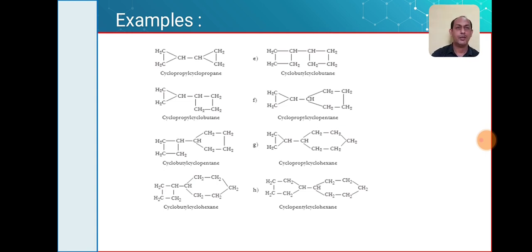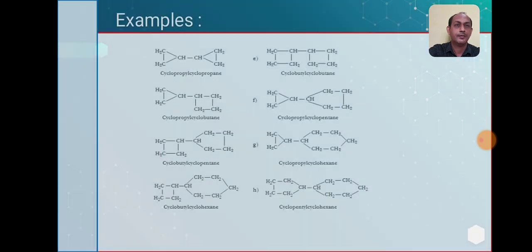Cyclopropylcyclopropane. Remember, if both the rings contain the same number of carbons, then you consider any one of the rings as the smaller ring and the other as the parent. So what will be your name? Cyclopropylcyclopropane.